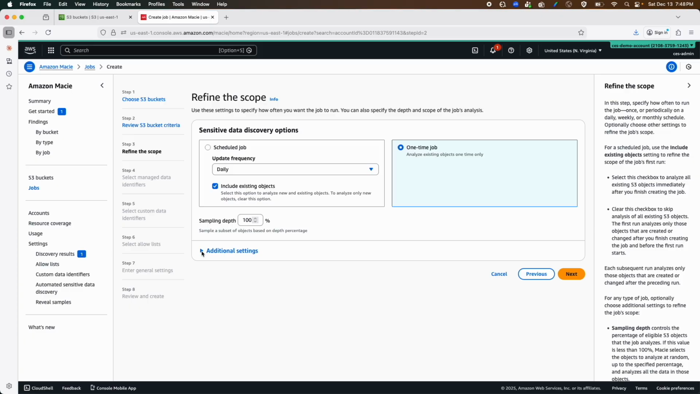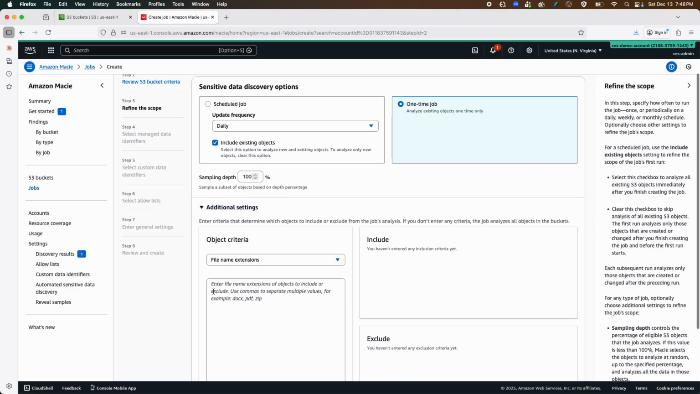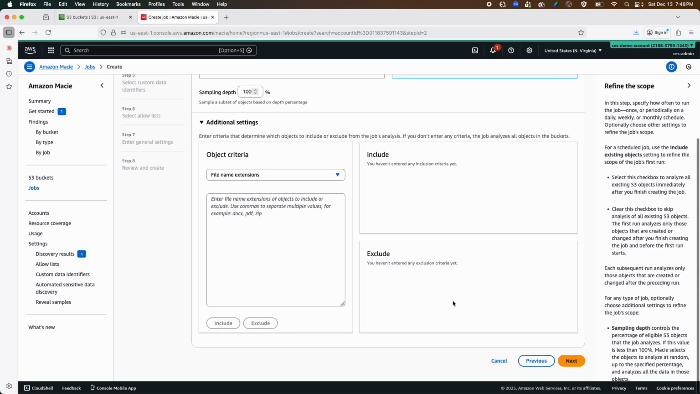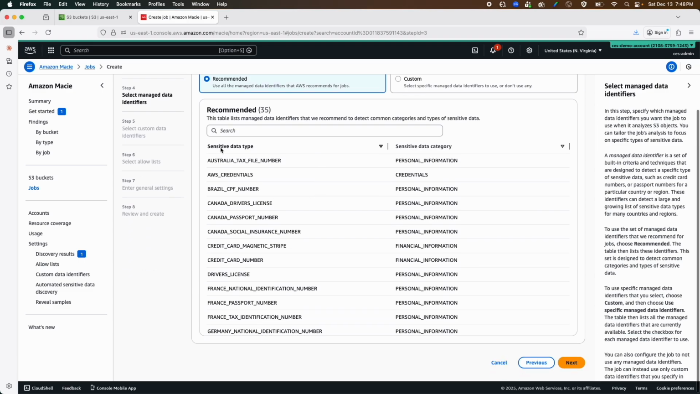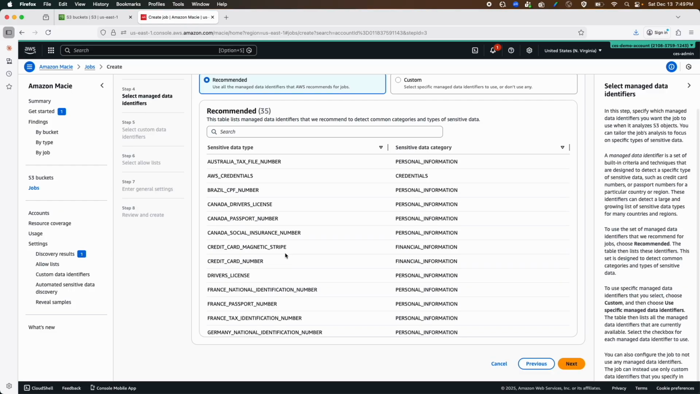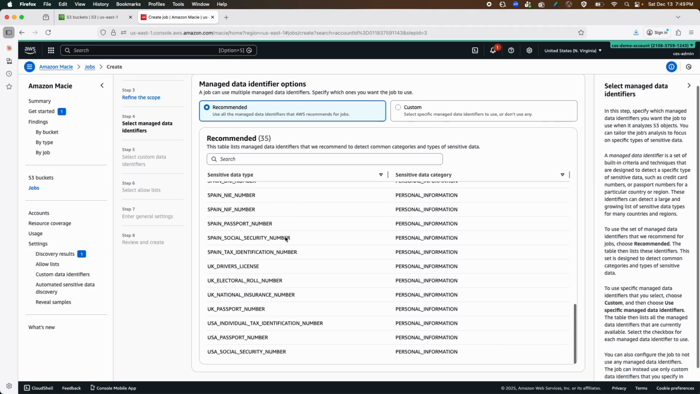From the additional settings, you can configure object criteria. That means what is to be included and what is to be excluded. We are not going to select anything. We'll click next. Next is the managed data identifier. What data identifier do you want to select? And here is a list: Australia tax file number, AWS credential, Brazil CPF number, Canada driving license, Canada passport number, Canada social security number, all different types. I am going to select everything.